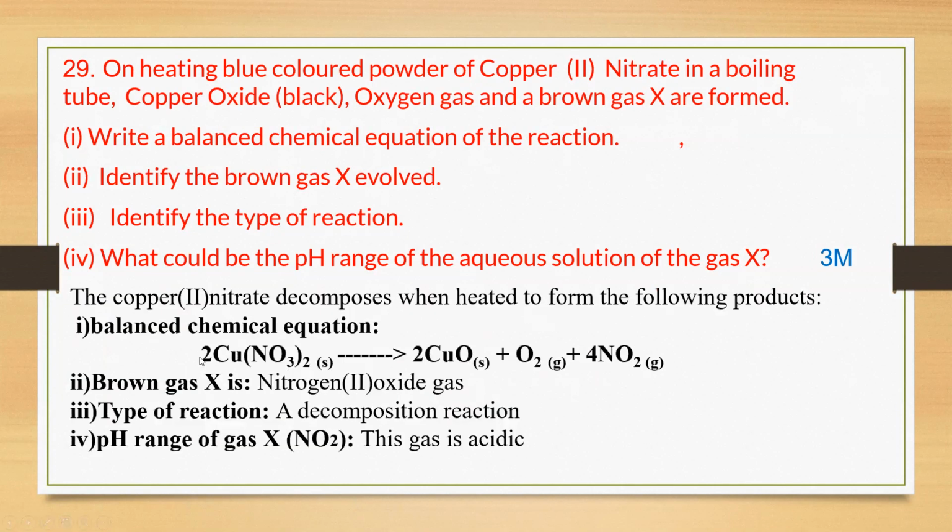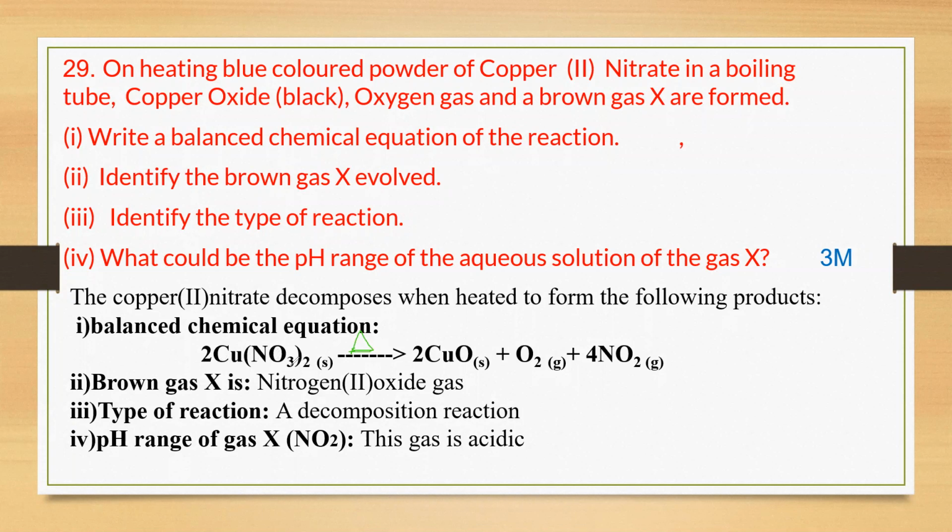Now we'll see the equation. The copper 2 nitrate decomposes when heated to form the following products. Mostly you know that when you give heat energy or light energy or electricity, the compound or a salt solution is going to decompose. Here also the same thing happened. For the balanced chemical equation, you are going to heat it, so you have to keep a triangle, or you can write heat on the arrow mark, no problem.